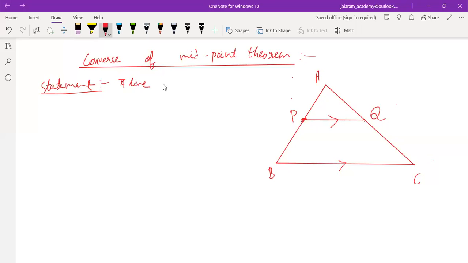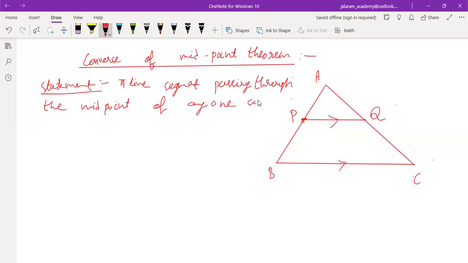A line segment passing through the midpoint of any one side, either AB or BC or AC.